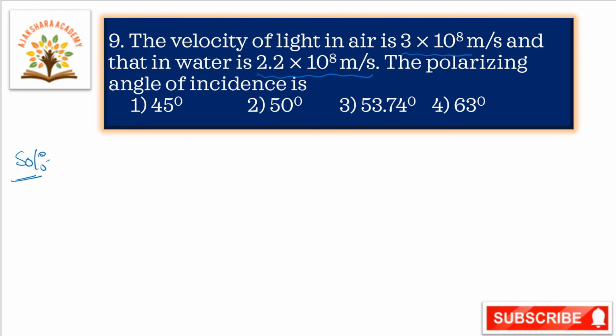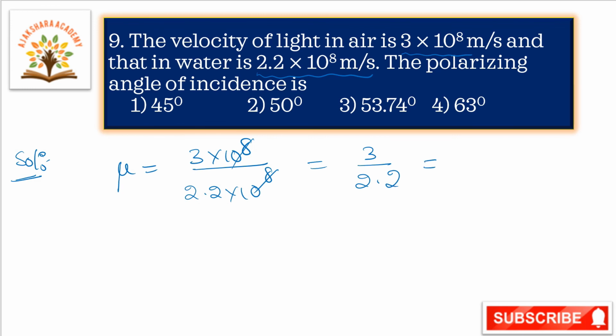The refractive index of water mu is equal to speed of light in air by speed of light in water. So mu is equal to 3 into 10 to the power of 8 divided by 2.2 into 10 to the power of 8. The 10 to the power of 8 cancels. 3 by 2.2, here we are getting 1.36.